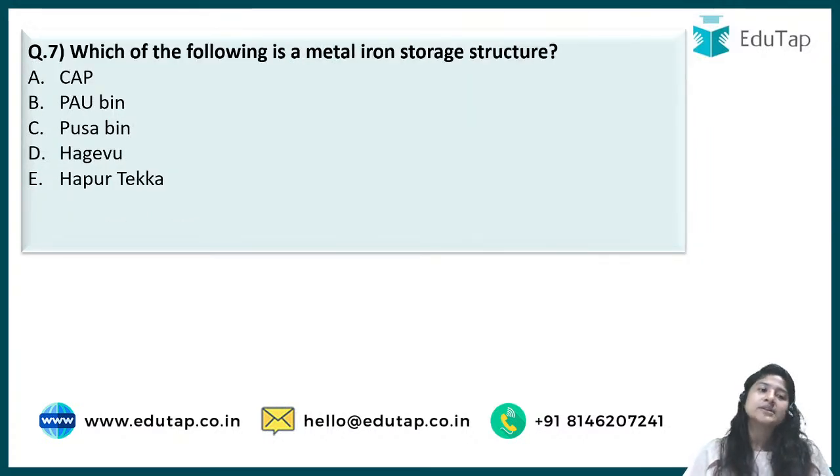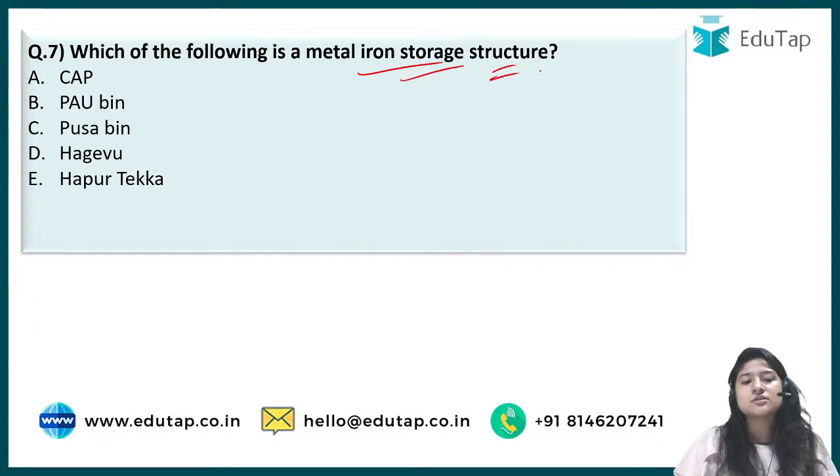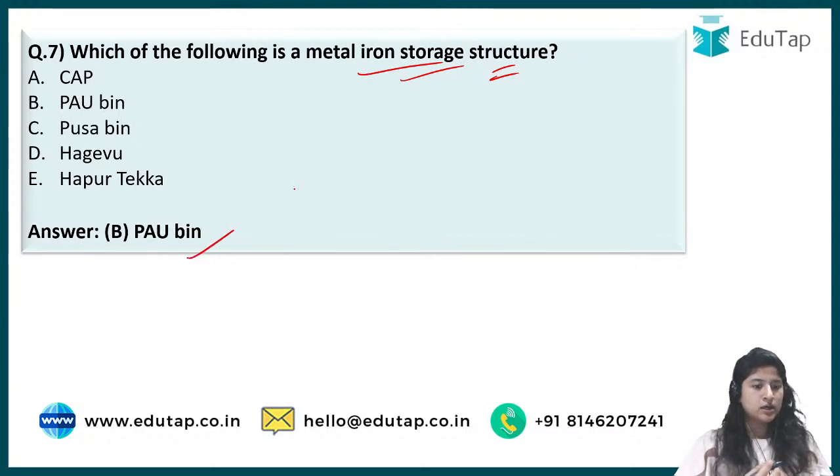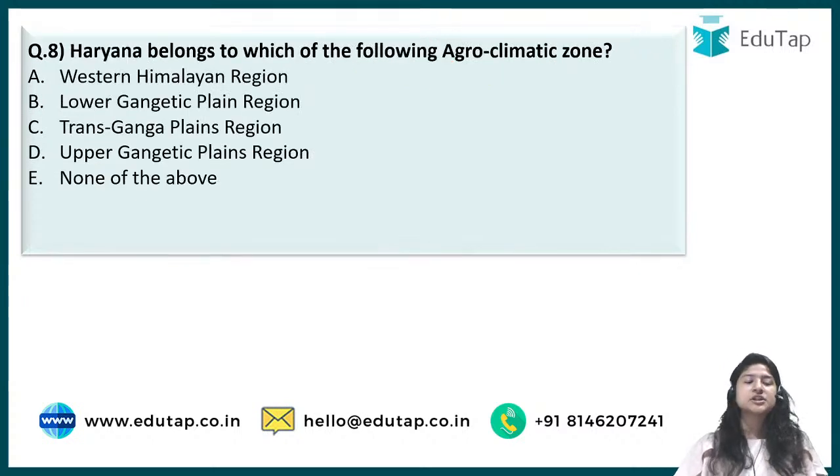Next comes question number 7, which says which of the following is a metal iron storage structure. This was the first time a question like this has been asked. This belongs to your category seed and seed sowing, because ultimately whatever seeds, they are stored in a bin, as in the case of this one, right? The correct answer to this particular question is option B, that is PAU bin, as said by Nilesh also.